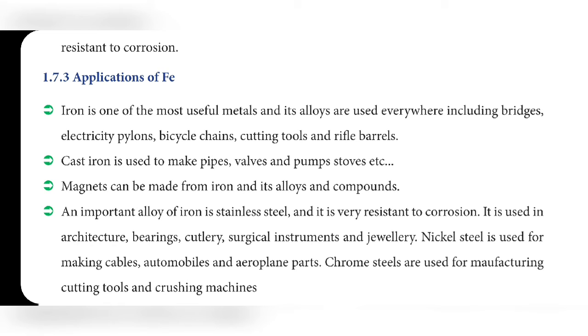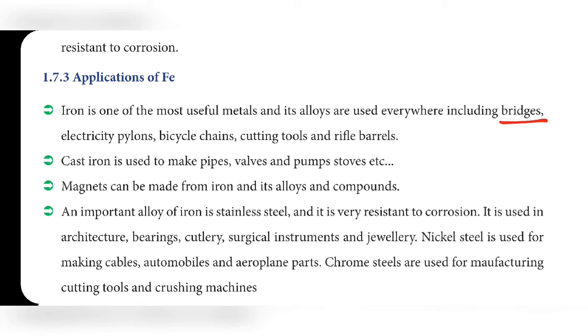Applications of iron. Iron is one of the most useful metals, we know already. Its alloys are useful everywhere, including bridges, electrical pylons, bicycle chains, cutting tools and rifle barrels. What is an electricity pylon?